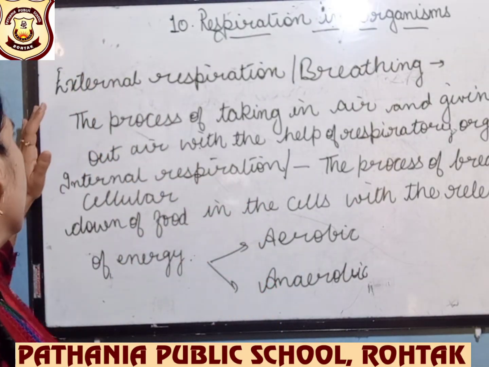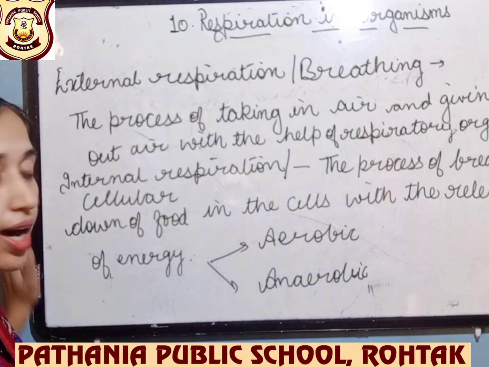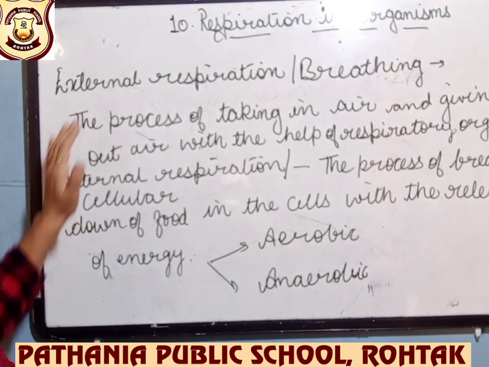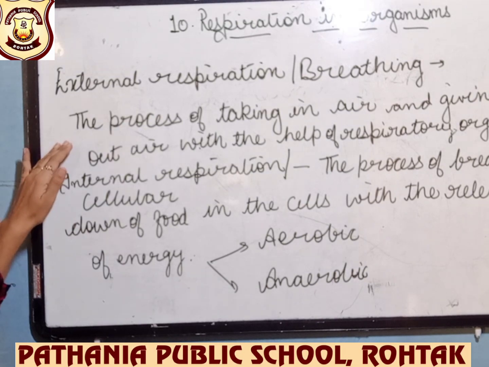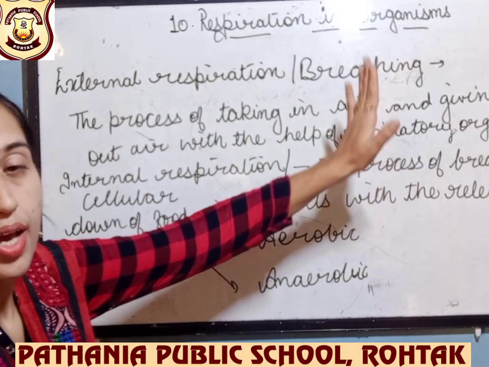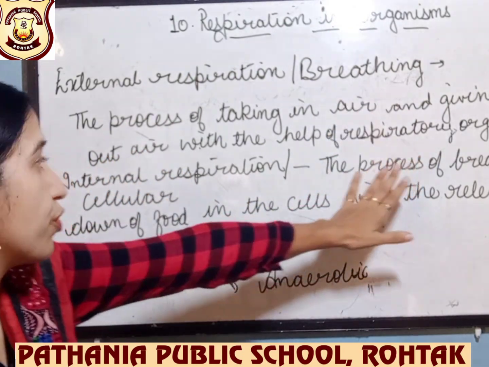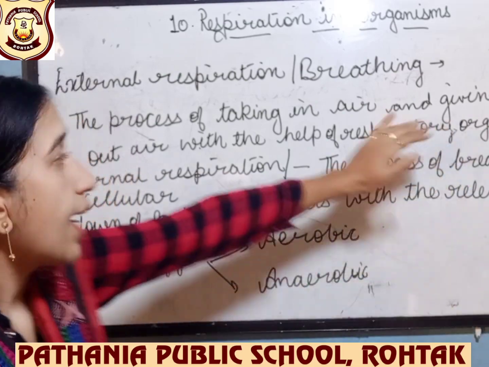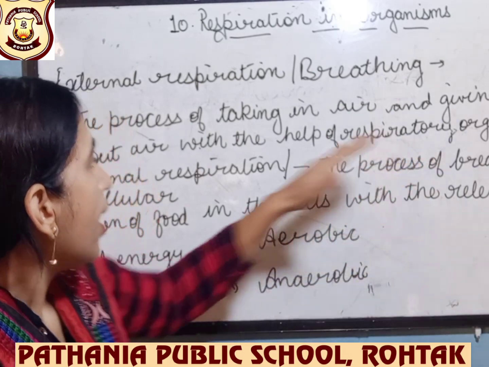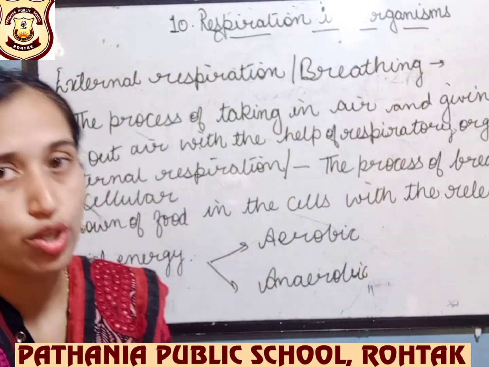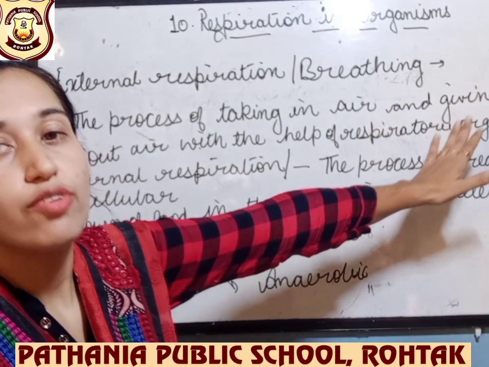First is respiration. There are two types of respiration, beta: external respiration and internal respiration. External respiration is also known as breathing. It is the process of taking in air and giving out air with the help of respiratory organs. That means we are taking air in, that is oxygen, and giving out air, that is carbon dioxide, with the help of respiratory organs that involve the lungs.